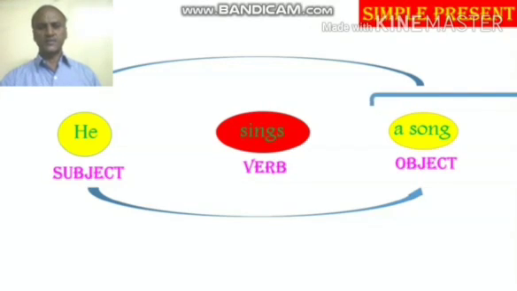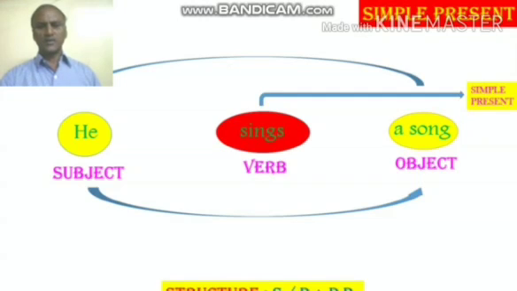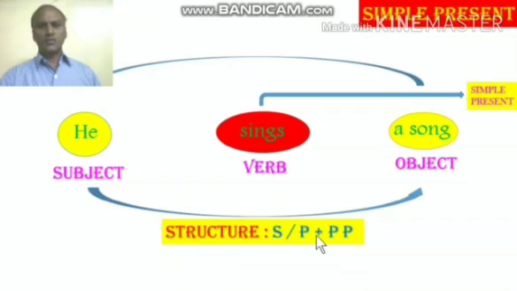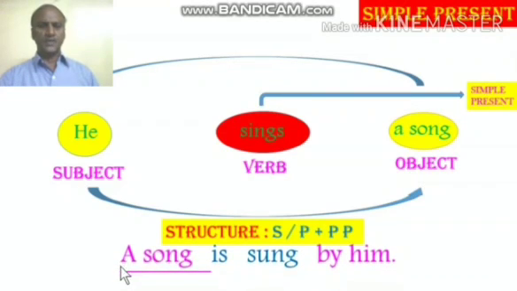Then the third step is identify the verb. Now here the verb is sings. The verb sings is in the simple present. Then what is the structure to be followed? Singular or plural plus past participle. So that is how you have to use the verb in the passive form. Let's find the answer in the passive form. A song is sung by him.